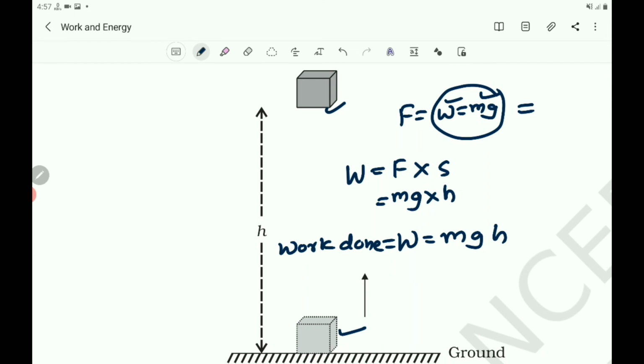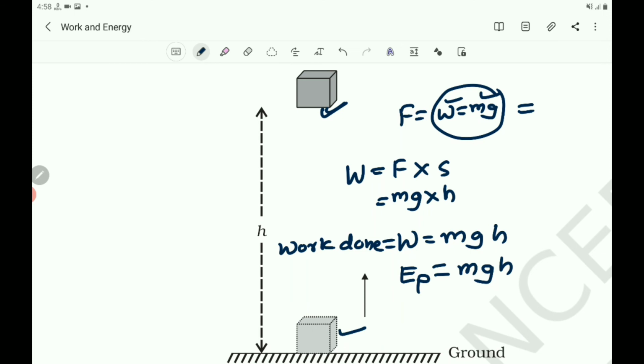Since work done on the object is equal to mgh, the energy equal to mgh is gained by the object. So energy gained by the object is mgh only, as the work done is mgh. So this is the potential energy of the object. You can write EP equals m into g into h.